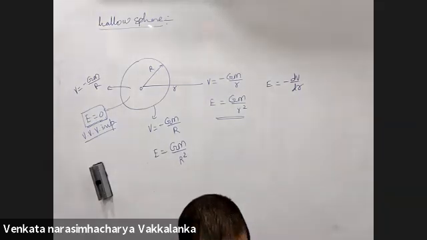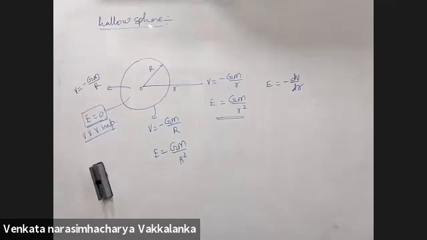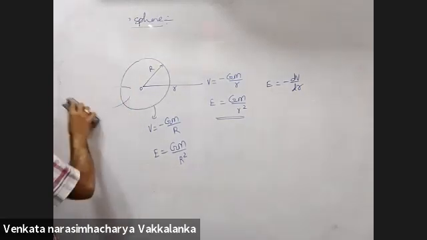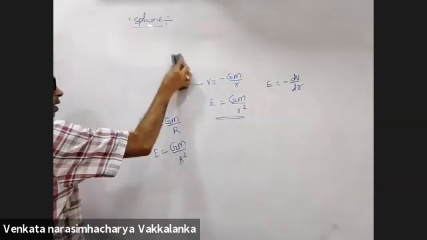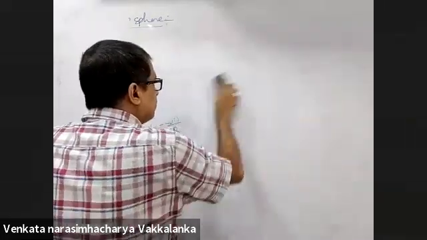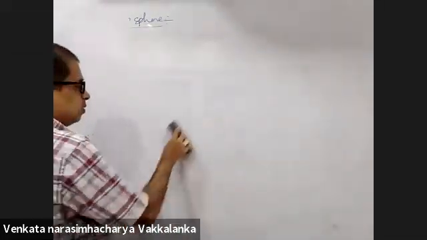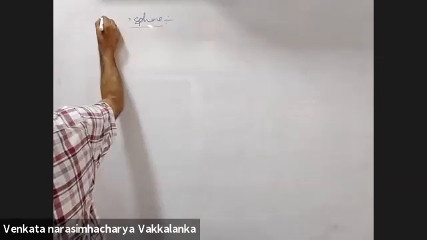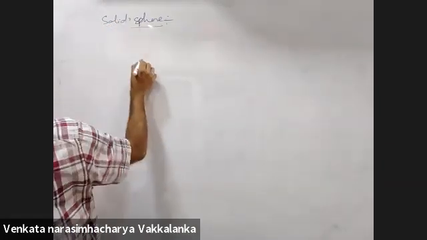Till here, is it clear to all? Suppose you are dealing with a solid sphere. Don't consider a disk inside a solid sphere, that will become large.